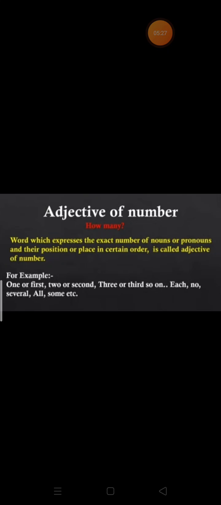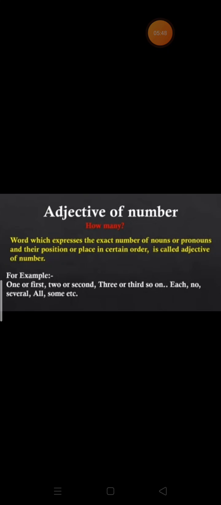So children, in the previous adjective of quantity we have read that they denote how much, and adjective of number will tell us how many. So children, if we talk about how much, or if we talk about adjective of quantity, that is used with uncountable nouns.